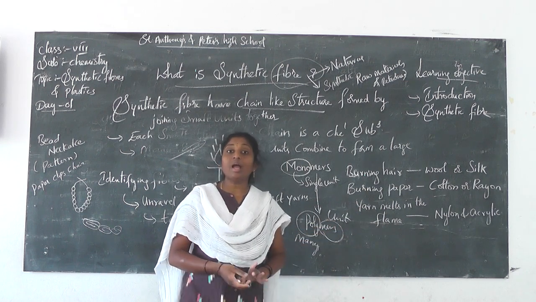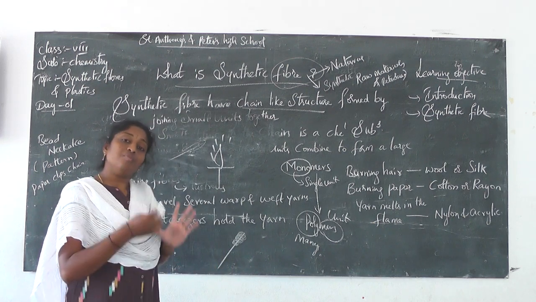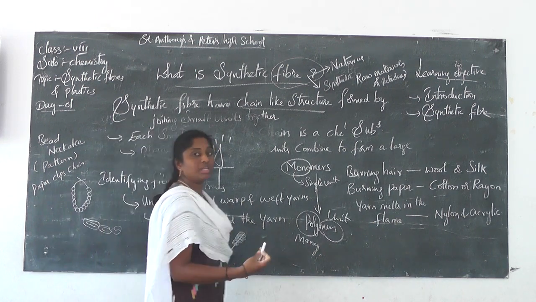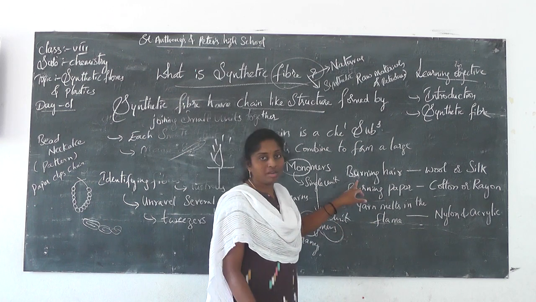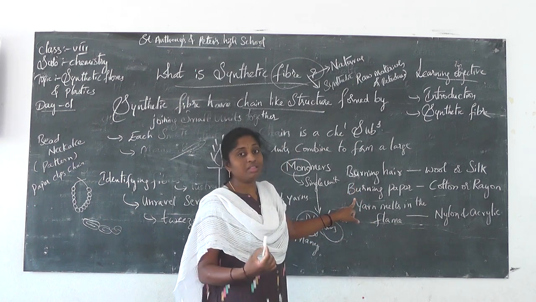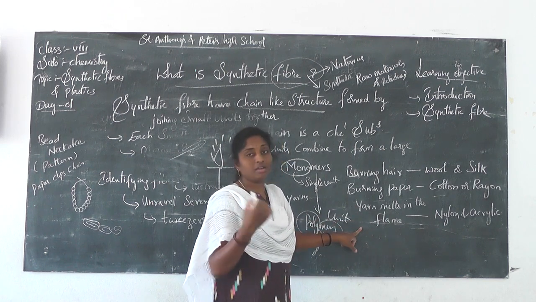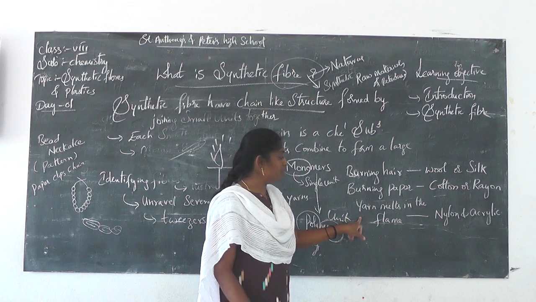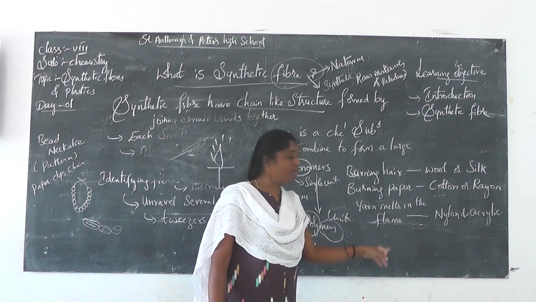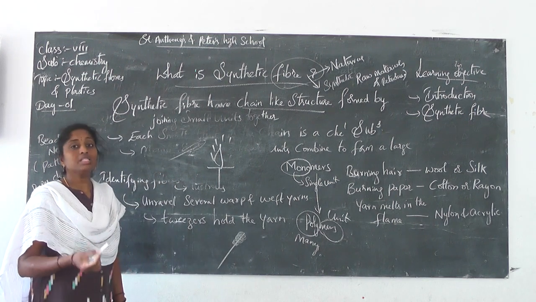So this is about the identification by the burning test. By this burning test, we can understand the given fiber is wool or silk by identifying the burning hair smell, cotton or rayon by identifying the burning paper smell, and nylon or acrylic by observing the yarn melted in the flame. So this is about the introduction part of the synthetic fibers.